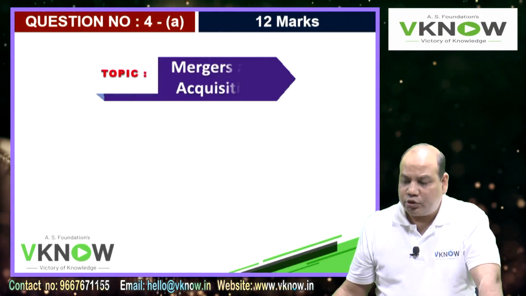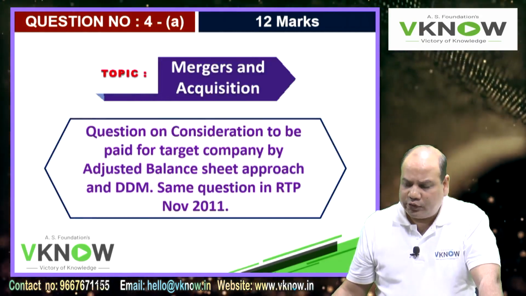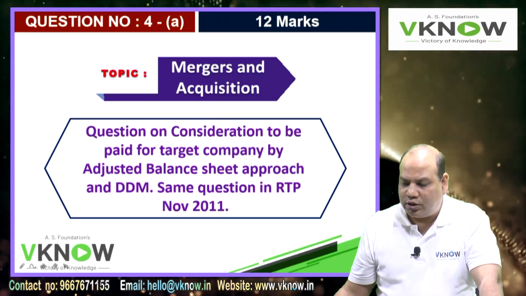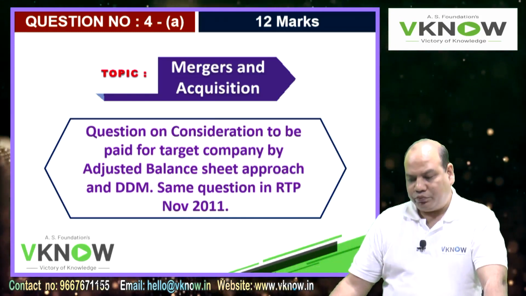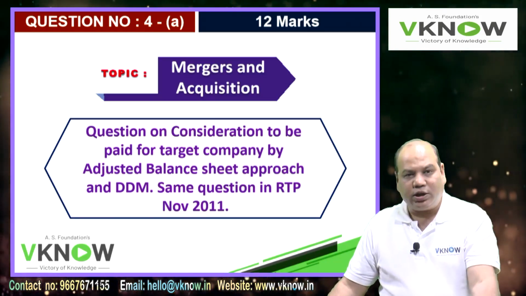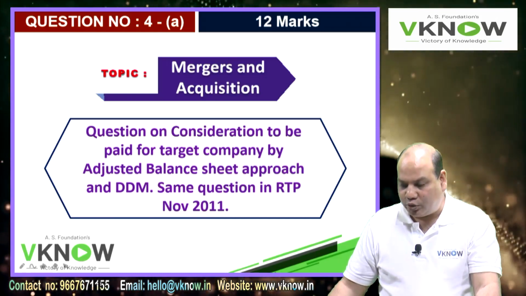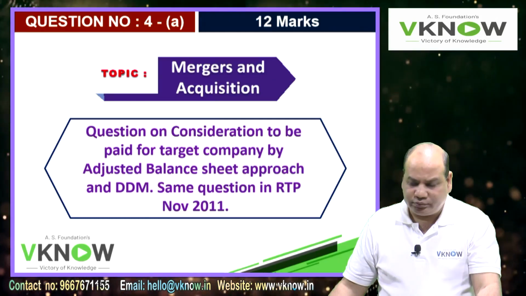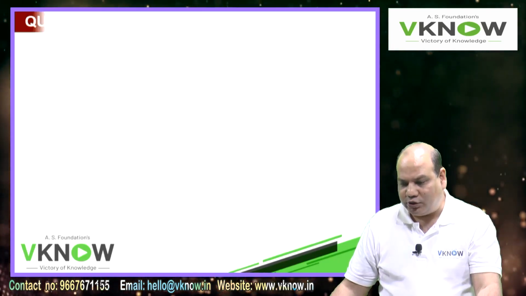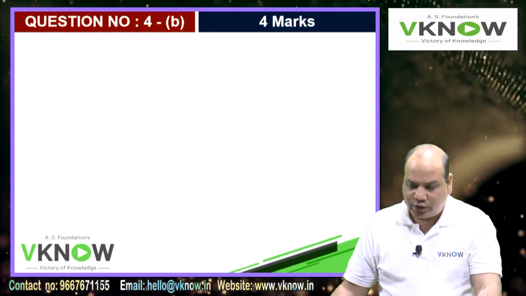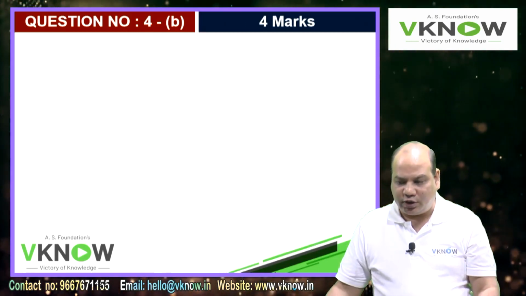Then 4A was 12 marks, a little lengthy question on mergers and acquisition, but the same question was asked in the RTP of November 2011. So they picked it up from the RTP of November 2011. You have to do the purchase consideration calculation by the adjusted balance sheet approach and the dividend discount model, and then recommend which approach is better. If you have done the mergers and acquisition chapter in detail, you must have done this problem and can easily solve it. Otherwise, if you have not done that question beforehand, you might find it slightly difficult.